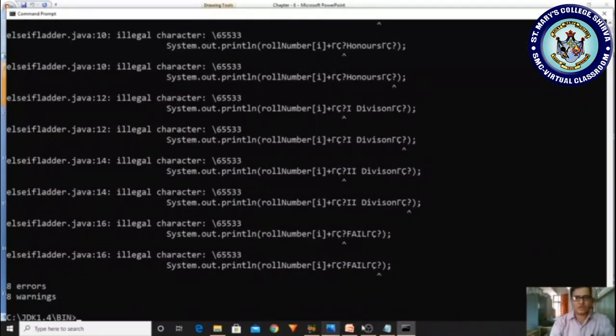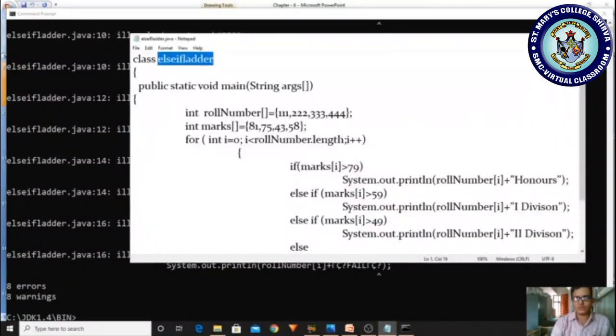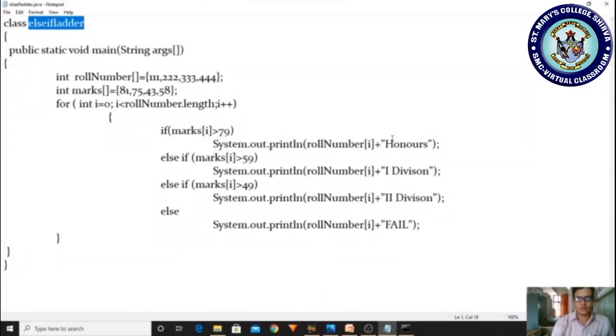It is having errors, and you know what the errors are, right? So please make a note here: all the double quotations have to be modified. If you don't modify them, it becomes a problem. Here also modify, here also modify. This is not given, right? And I'm giving it here, and here also.